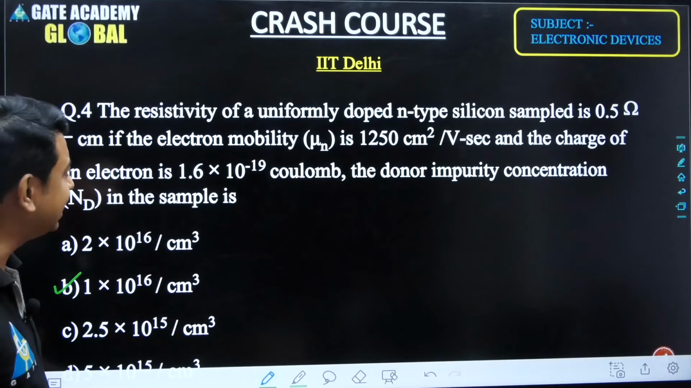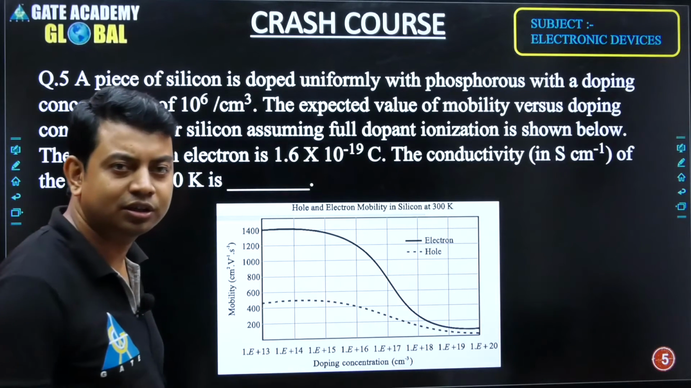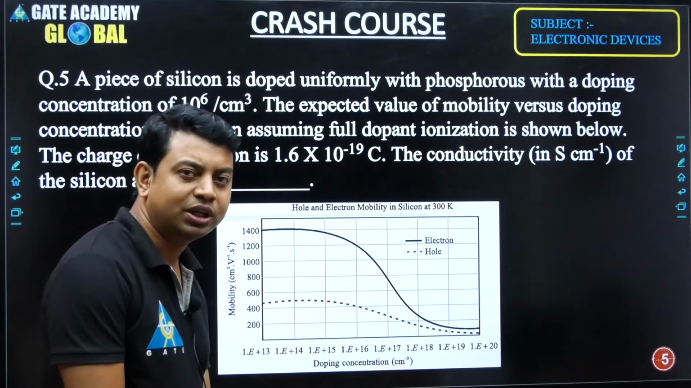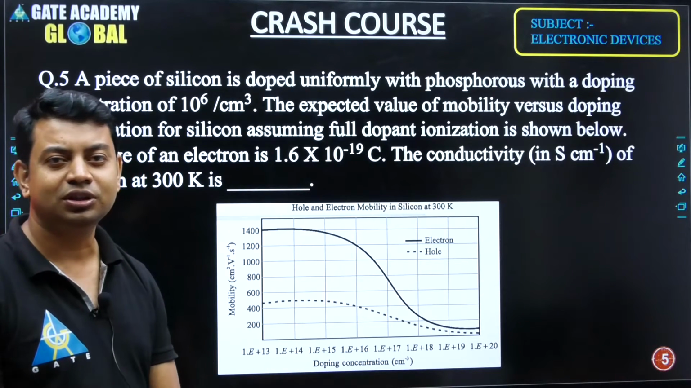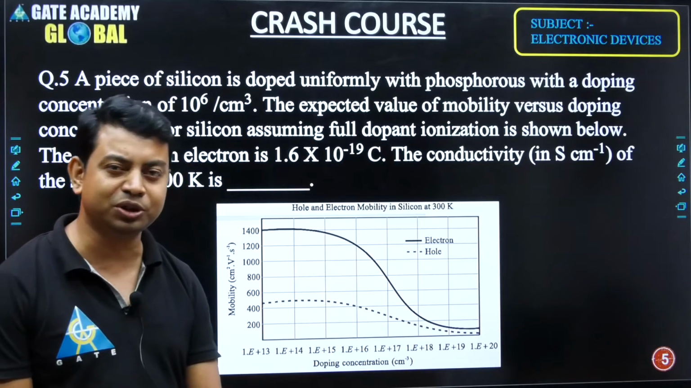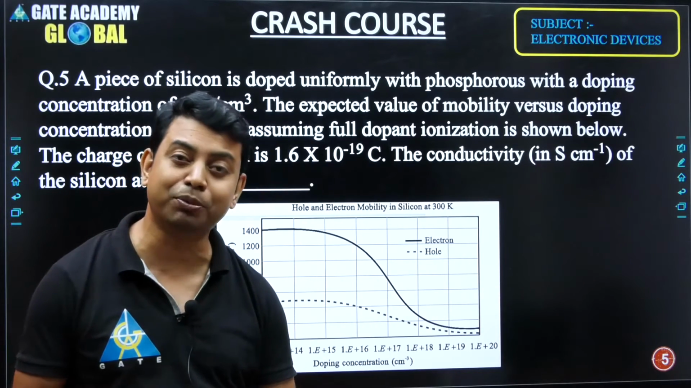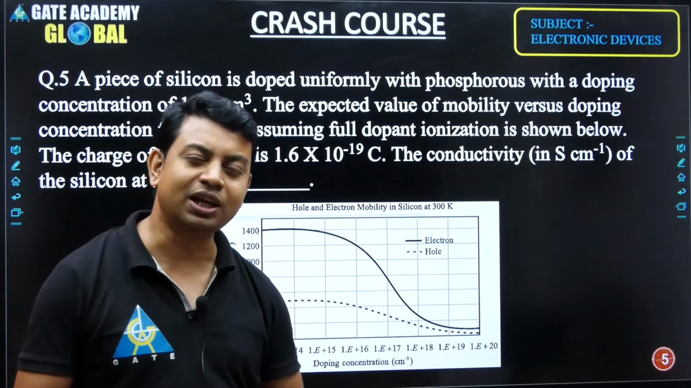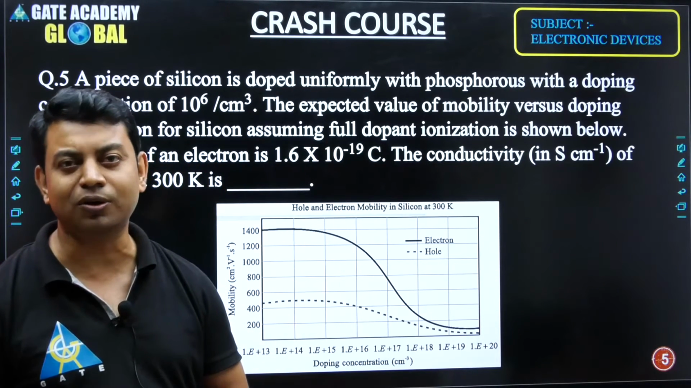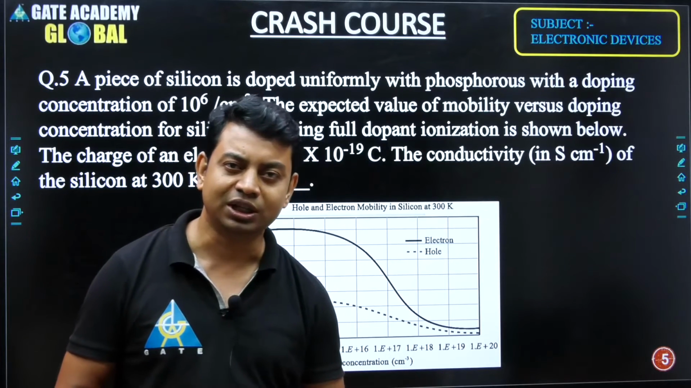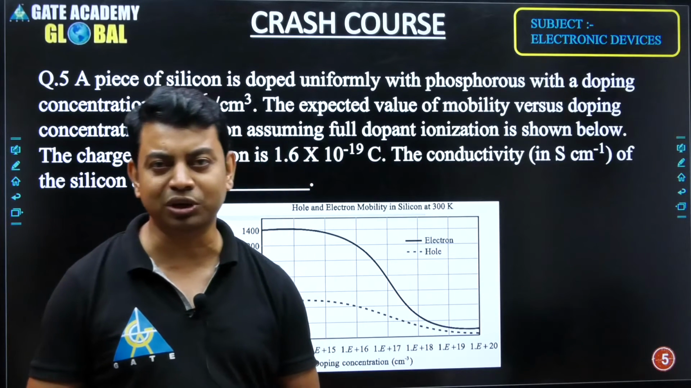Okay, so I will take the next question, question number 5. This is another question, and it is based on a graph. The importance of graphs in the EDC subject is very high, because from the beginning we have seen so many graphs. The first and very important one is the energy band diagram. The energy band diagram is a graphical plot which shows the change in the energy of electrons with respect to the interatomic distance.